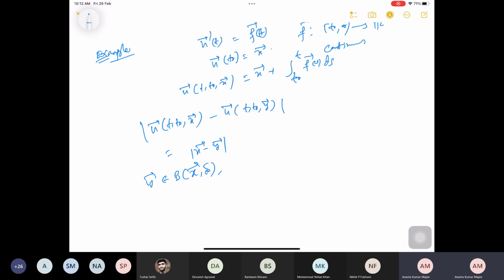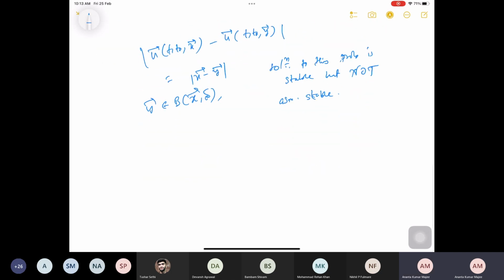So the solution to this problem is stable, but not asymptotically stable. Okay, this is a simple example we are considering. Now I will give another example where, depending on some parameter, we can find that under certain conditions it is stable, under certain conditions it is unstable, and under certain conditions it is asymptotically stable. Let us consider that example.